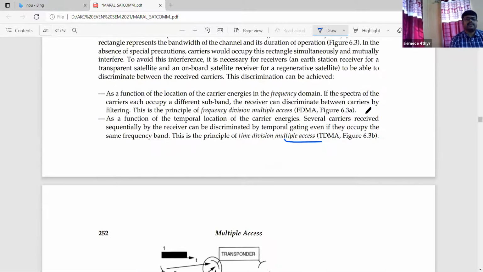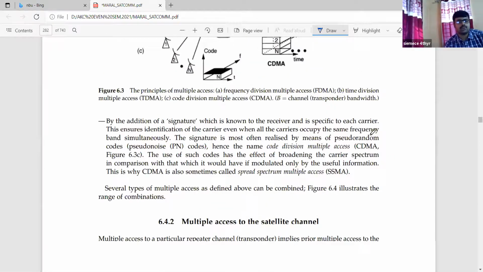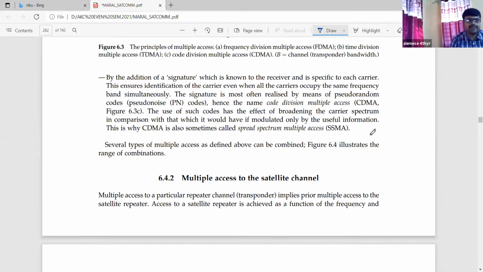So this is a very simple type of thing, because we have already studied multiple access techniques several times. In satellite communication also, the contribution from multiple access will be the same. We are using the multiple access technique in satellite communication too. By the addition of a signature, specific to each carrier, the receiver can identify it.